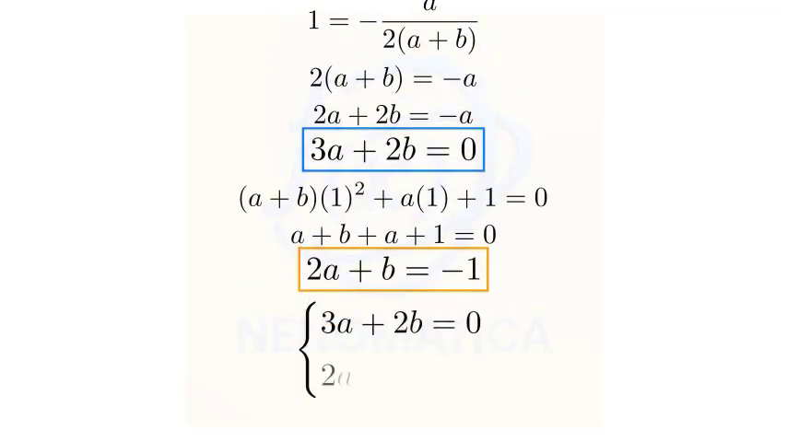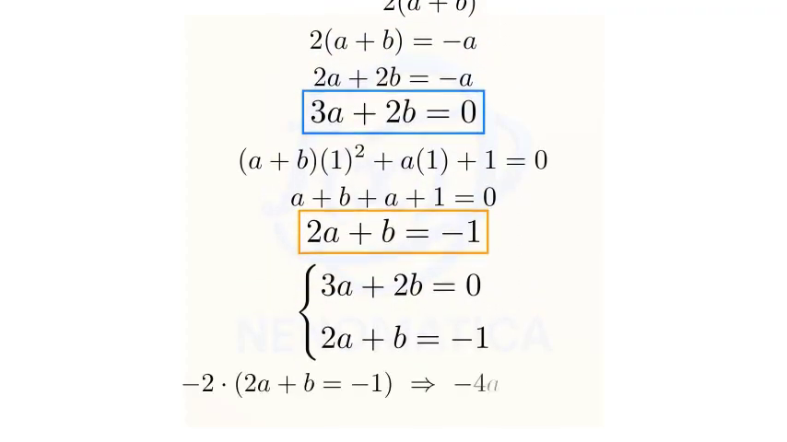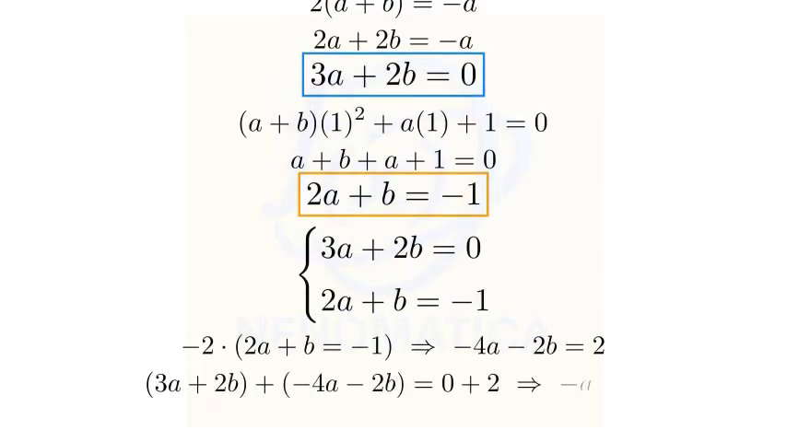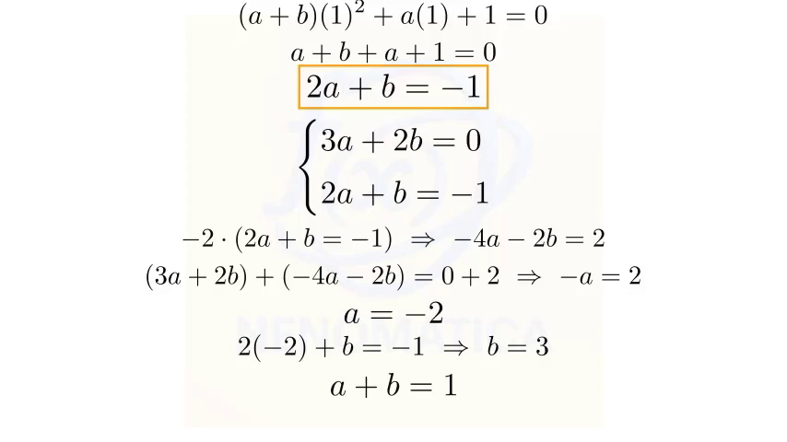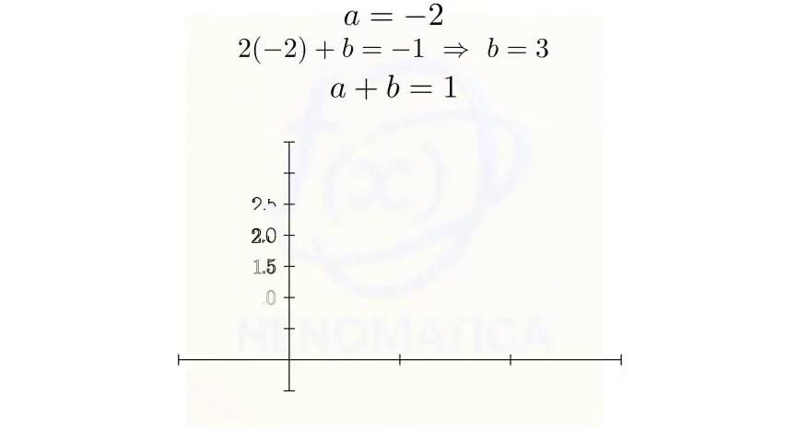Step 3. Solve the two linear equations simultaneously. Write the system: 3a plus 2b equals 0 and 2a plus b equals negative 1. Multiply the second equation by negative 2 to get minus 4a minus 2b equals 2. Add the equations to eliminate b. Negative a equals 2, hence a equals negative 2. Substitute back into 2a plus b equals negative 1 to get b equals 3. Also compute a plus b equals 1. Step 4. Visual check.